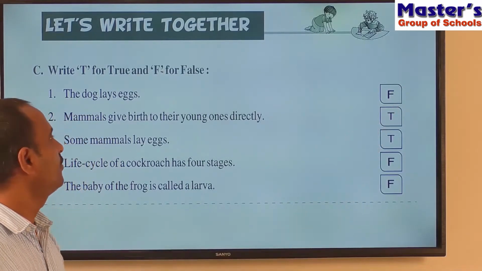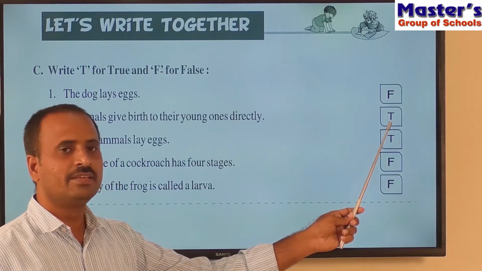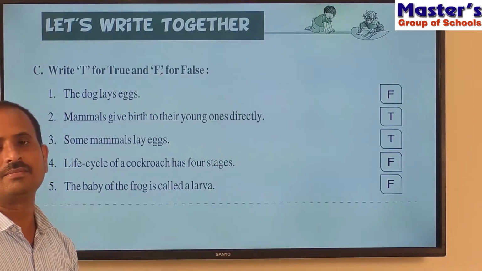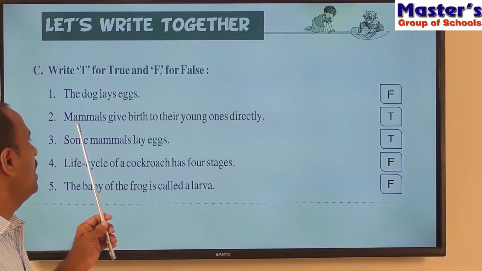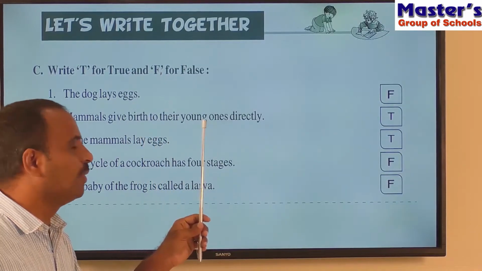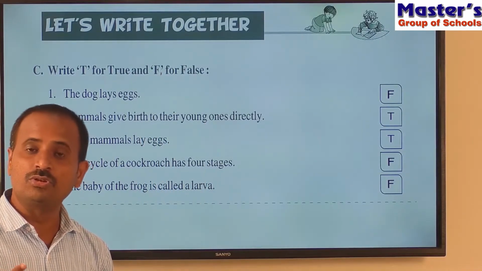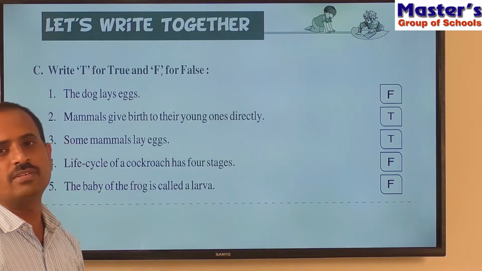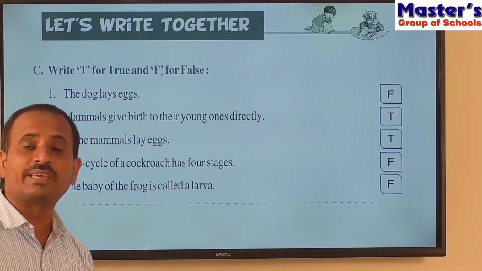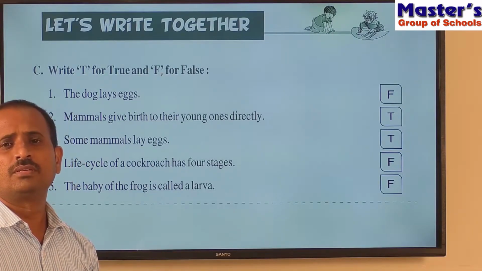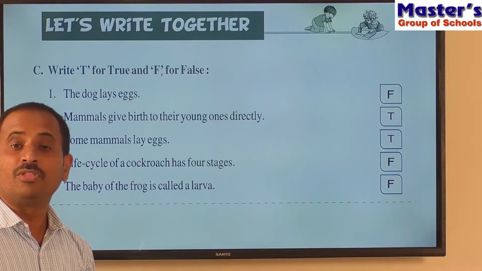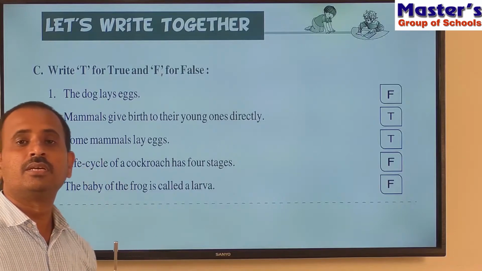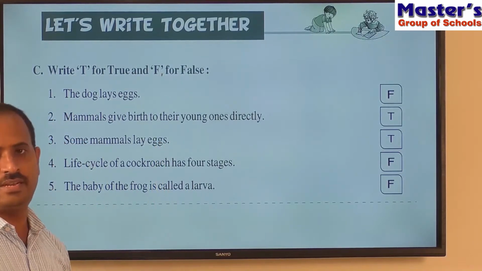F. And what is the answer for the second sentence? T. That means true. So true means the second sentence is correct. What is the second sentence? Mammals give birth to their young ones directly. Mammals are those animals which give birth directly to their young ones, for example dogs, cats and cows. All these are mammals, and human beings are also the best example for mammals, because all the mammals give birth to their young ones directly.